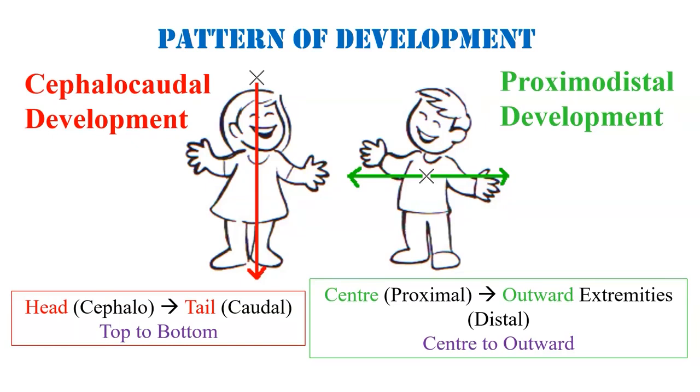Then we have proximodistal development. Again, we'll break the term, where proximo means center and distal means extremes, which is referred to the pattern of development that occurs from the center of the body outward. For example, infants learn shoulder control before fingers and arms, right?